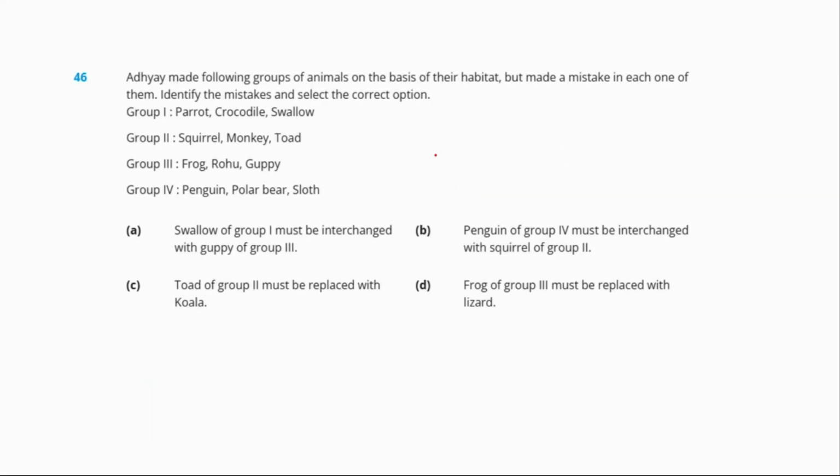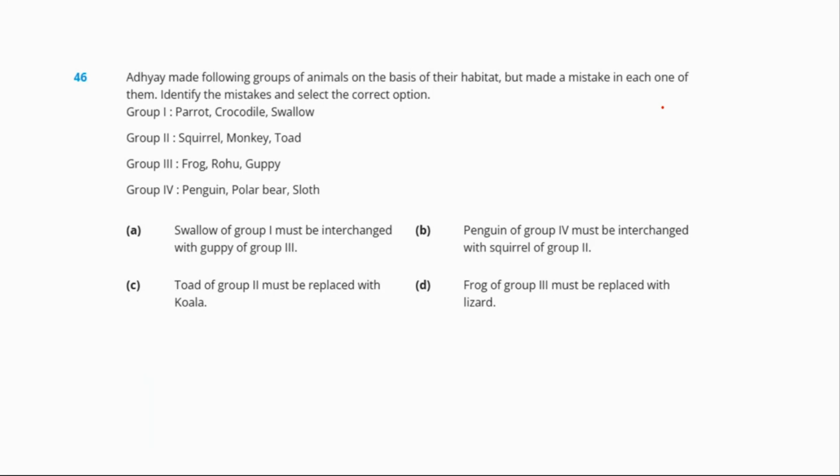Question number 46. The questions from 46 are from the Achiever section. This section contains 5 questions, and each question carries 3 marks. Question number 46 says, Arathya made the following groups of animals on the basis of their habitat, but made a mistake in each one of them. Identify the mistakes and select the correct option.